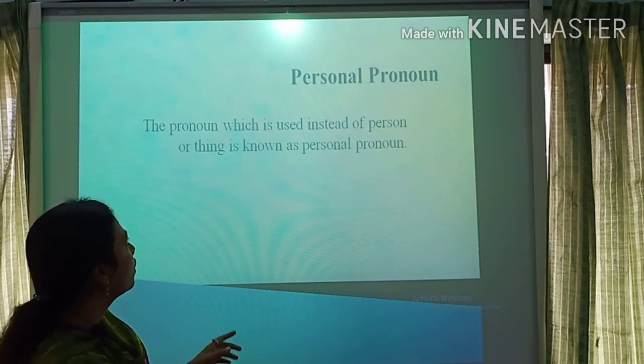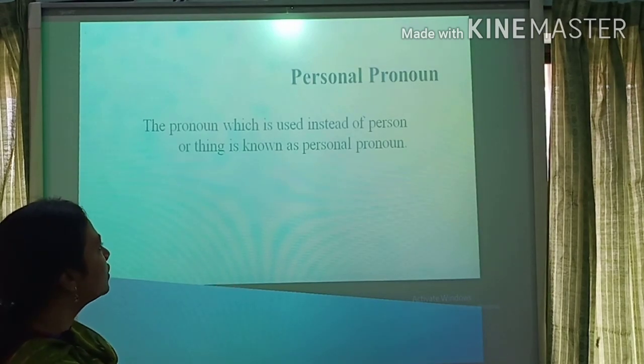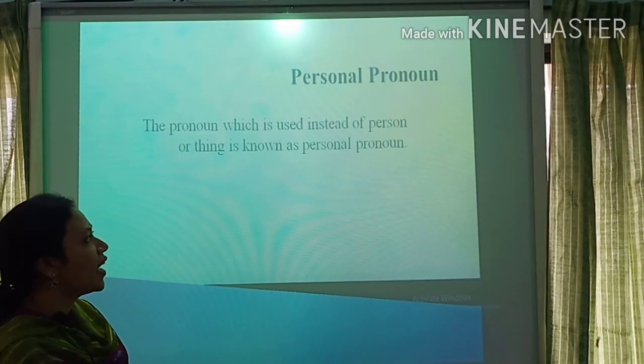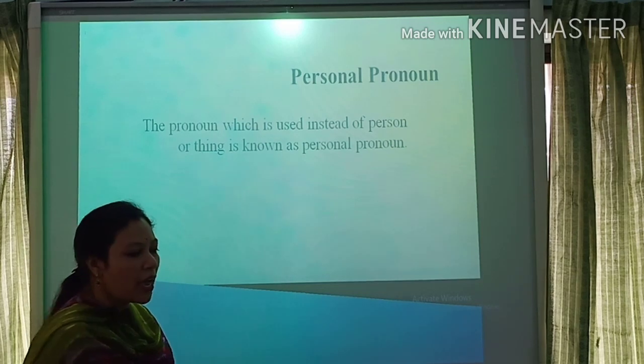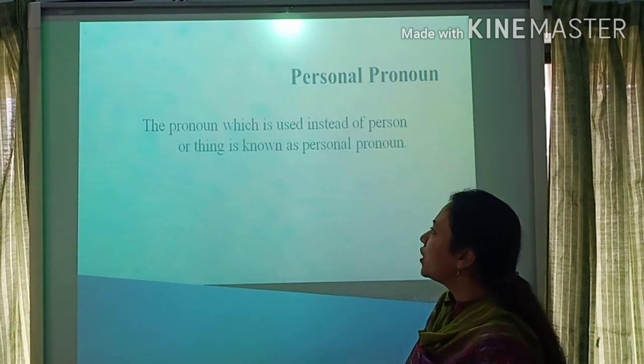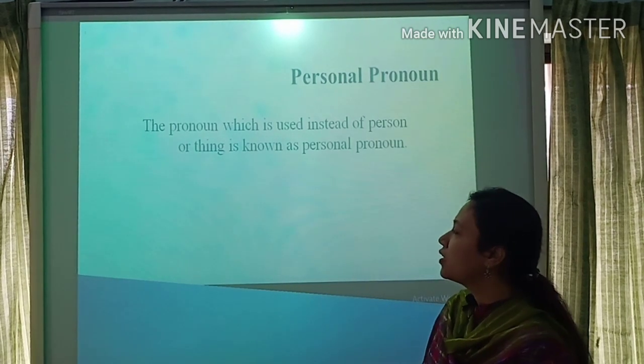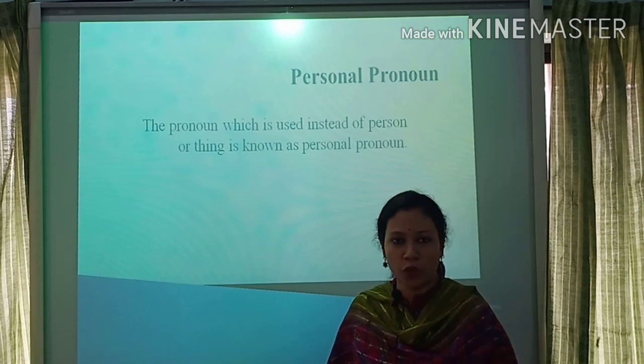Personal pronoun. The pronoun which is used instead of a person or thing is known as a personal pronoun. I repeat it again, students, look here. The pronoun which is used instead of a person or thing is known as a personal pronoun.